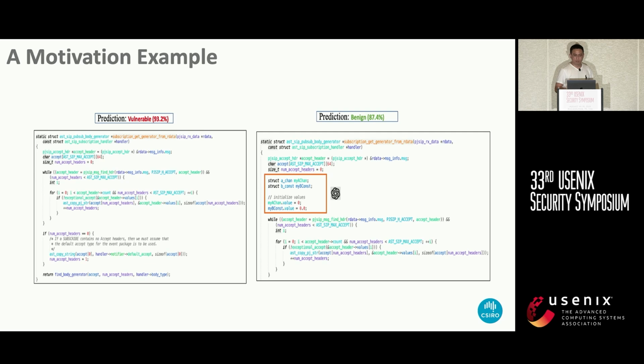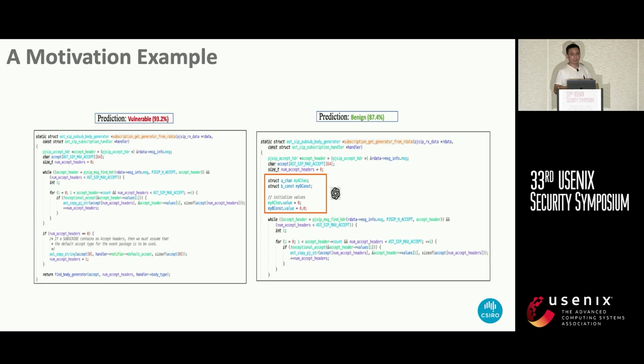Here is a motivating example. On the left-hand side, this is a vulnerable function, and a machine learning model predicts it as vulnerable with a very high probability of 93.2%.